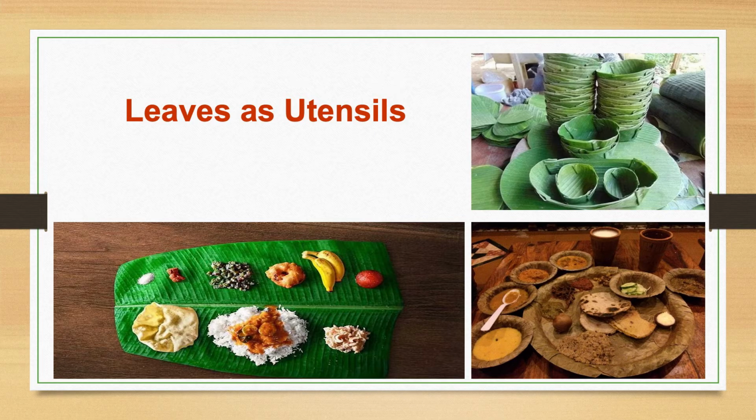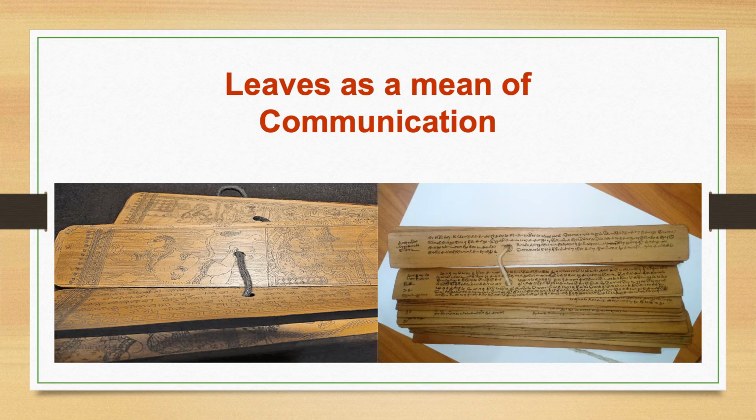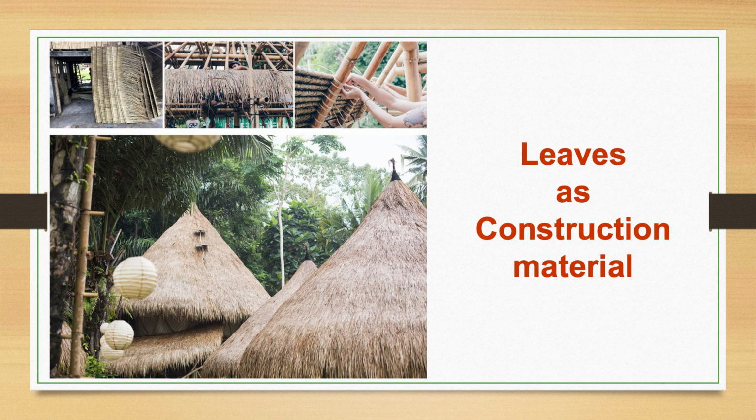are also used. Palm leaves were used as writing materials in the Indian subcontinent and in Southeast Asia, reportedly dating back to the 5th century. Their use continued until the 19th century when printing presses replaced handwritten manuscripts. Leaves of palm tree, coconut tree, Chinese cabbage, etc. are widely used as construction material in many villages.